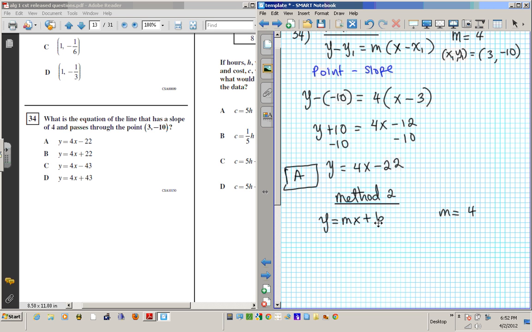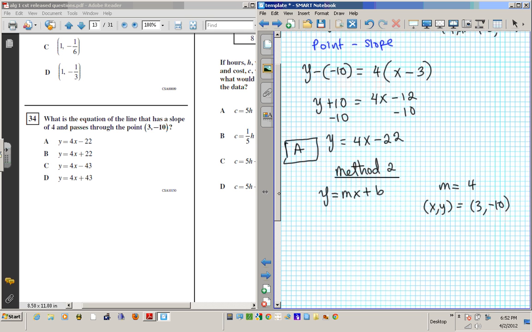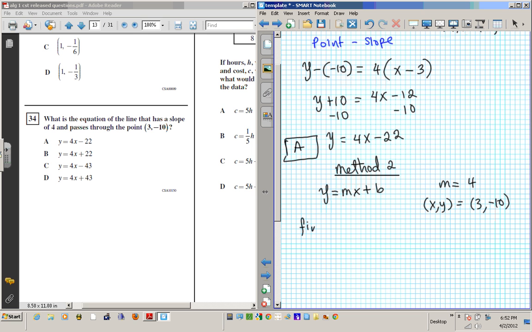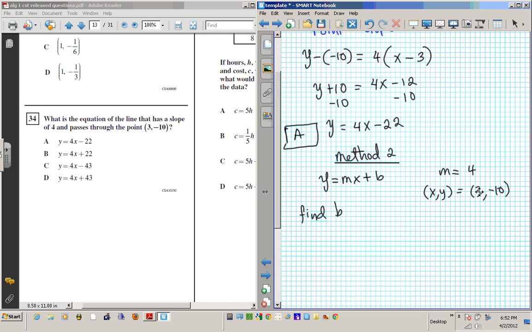So now to find b, you just have to use the idea that (x, y) is equal to (3, negative 10). We're going to plug in these values here for b, and then we substitute b and m into this equation for a final answer. Okay, so we need to find b. How do we find b? Let's plug it in. We're going to plug in negative 10 for y, negative 10 equals m, which is 4 times x, which is 3, plus b.